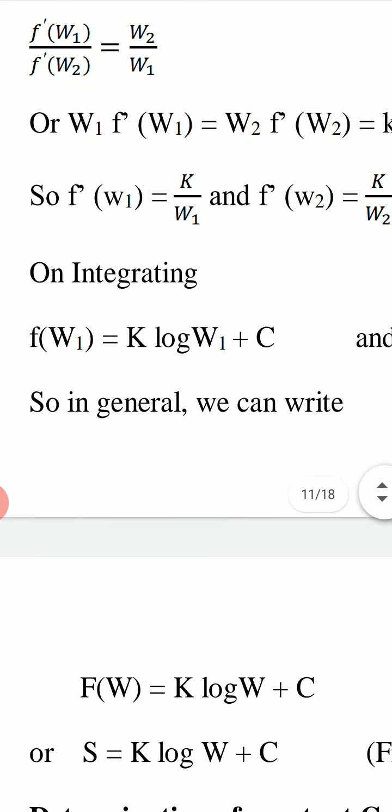If we integrate F dash (W1) equal to K upon W1, then integration of F dash (W1) will give F(W1). So F(W1) equal to K, and integral of 1 upon W1 is log W1. So we have F(W1) equal to K log W1 plus C. C is constant of integration.